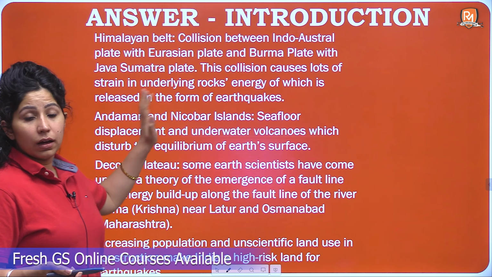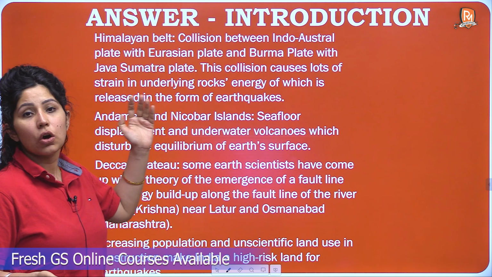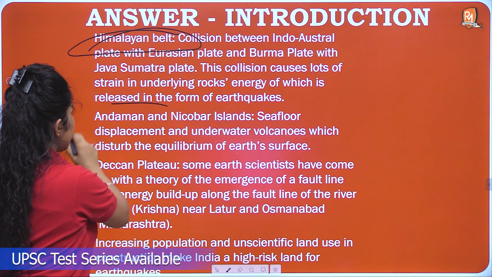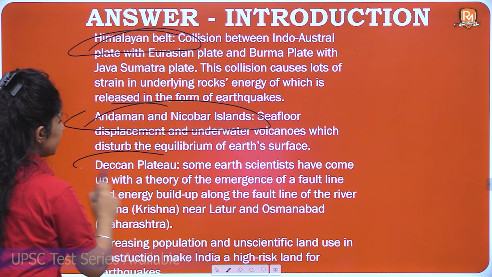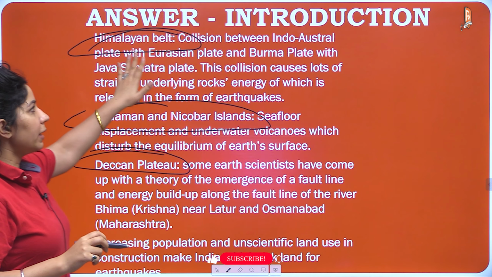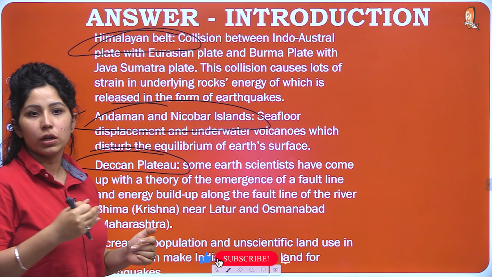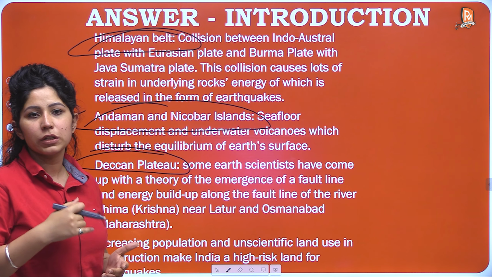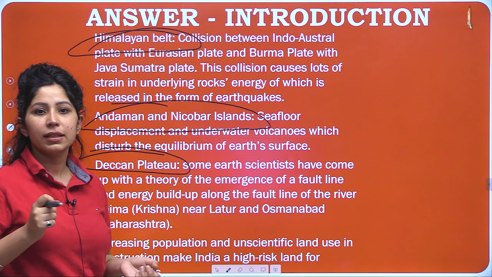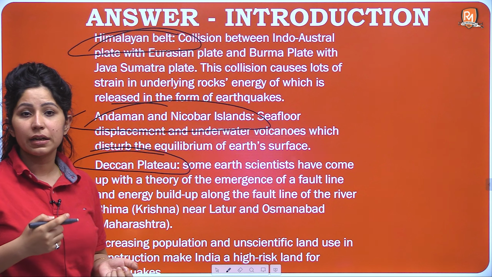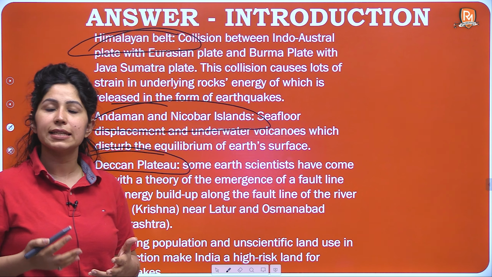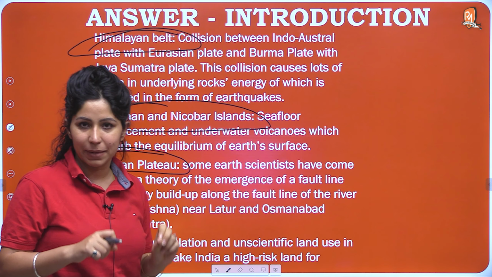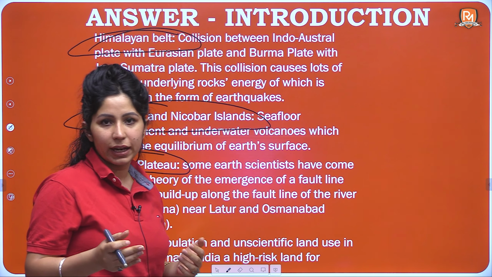Here is the second, the Himalayan belt. What is the reason for earthquakes in the Himalayan belt? Then we'll see the Andaman and Nicobar Islands and then the Deccan Plateau. In the Himalayan belt, the collision between the Indo-Australian or Indian plate and the Eurasian plate, and the Burma plate and the Java-Sumatran plate, causes lots of strain in the underlying rocks, the energy of which is released in the form of earthquakes. Here at least three to four plates are mentioned, along with this converging boundary.